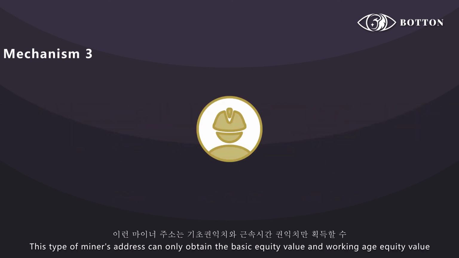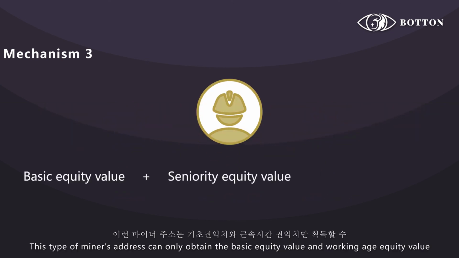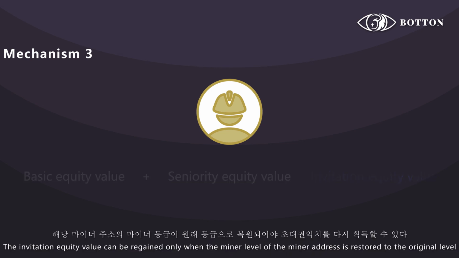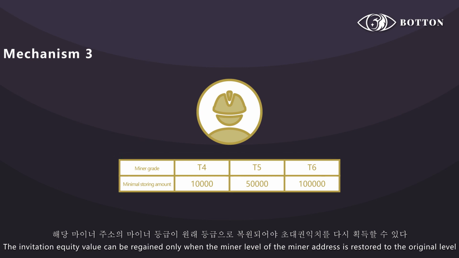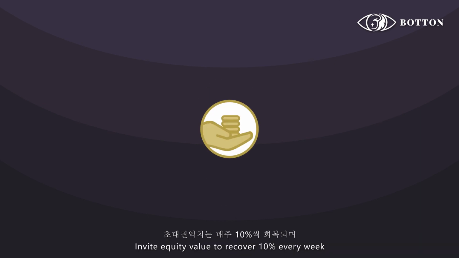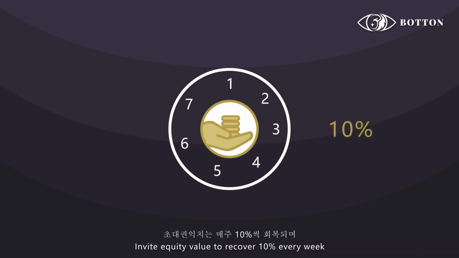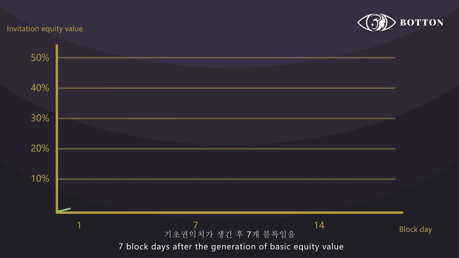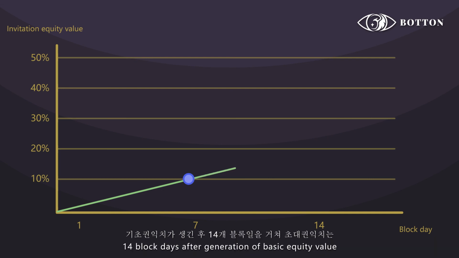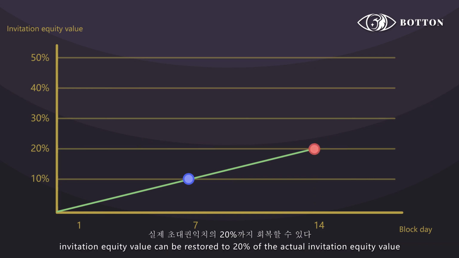This type of miner address can only obtain the basic equity value and working age equity value, and the invitation equity value will be frozen. The invitation equity value can be regained only when the miner level of the miner address is restored to the original level. Invitation equity value recovers 10% every week. 7 block days after the generation of basic equity value, invitation equity value can be restored to 10% of the actual invitation equity value. 14 block days after generation of basic equity value, invitation equity value can be restored to 20% of the actual invitation equity value, and so on.